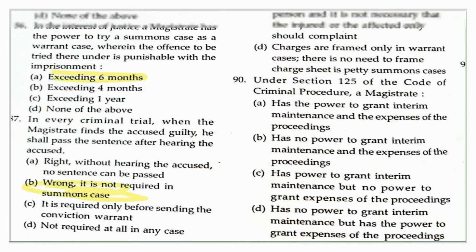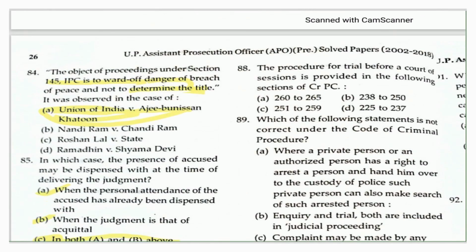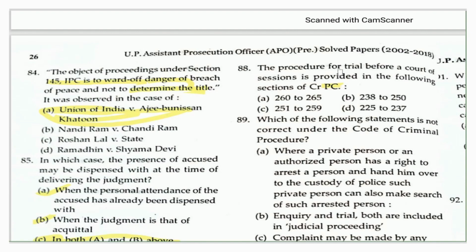Now come to the next question which had been asked in the UPAPO Prelims 2006, and that is: the procedure for trial before a court of session is provided in which section of the CrPC? So the procedure for trial before a court of session, what kind of sections are given here? And the right answer to this question is sections 225 to 237. My dear friends, this is also a very important question for the prelims. Most of the time the questions come from session trials, warrant trials, and summons trials, asking from what section to what section they are provided. So you can see this.